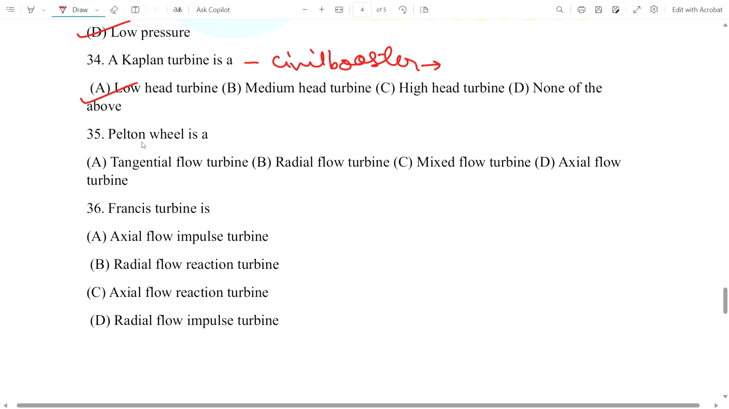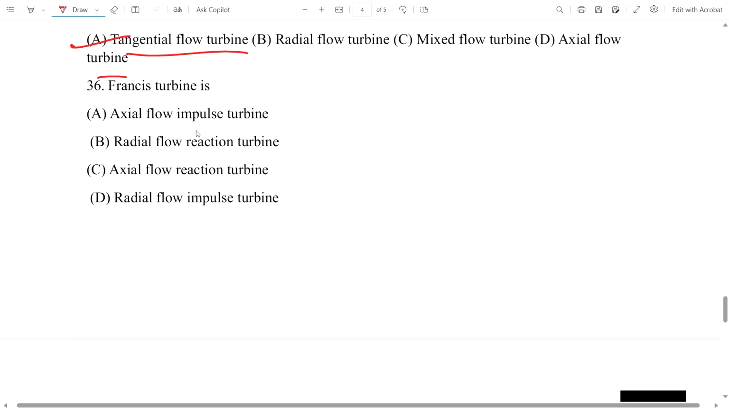Now coming to 35, Pelton wheel is a what? Tangential flow turbine, radial flow turbine, mixed flow turbine, or axial flow turbine. Option 35 is the tangential flow turbine. It is the Pelton wheel. Okay, now coming to Francis turbine, it is what? It is an axial flow impulse turbine, or a radial flow reaction turbine, or an axial flow reaction turbine, or a radial flow impulse turbine. Option 36 is B. It is a radial flow reaction turbine.